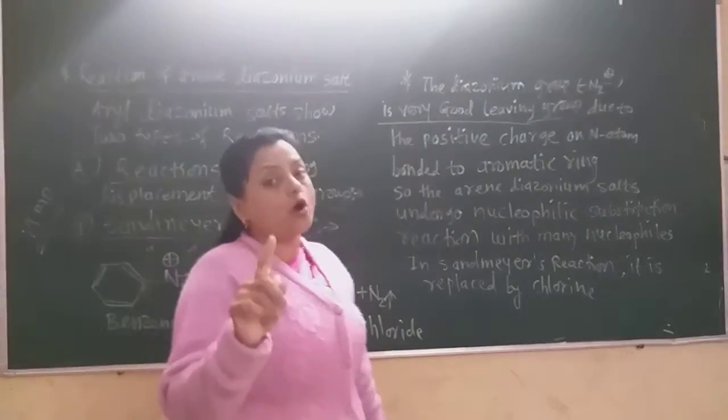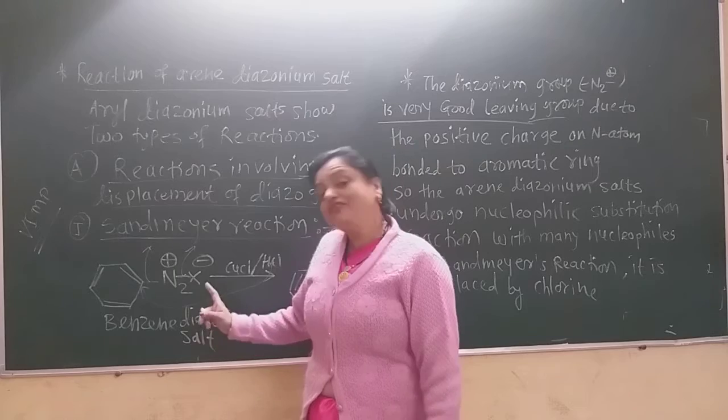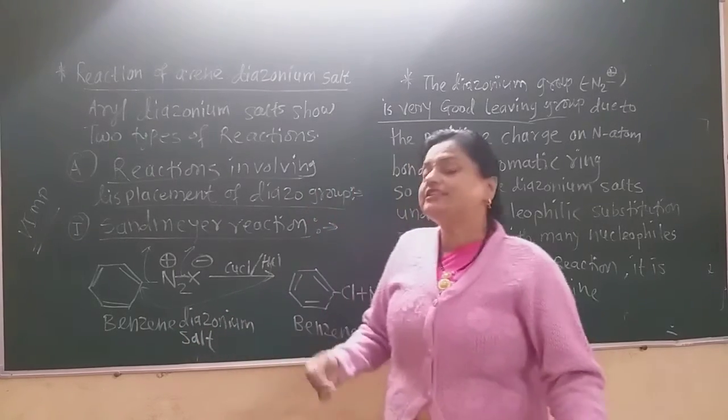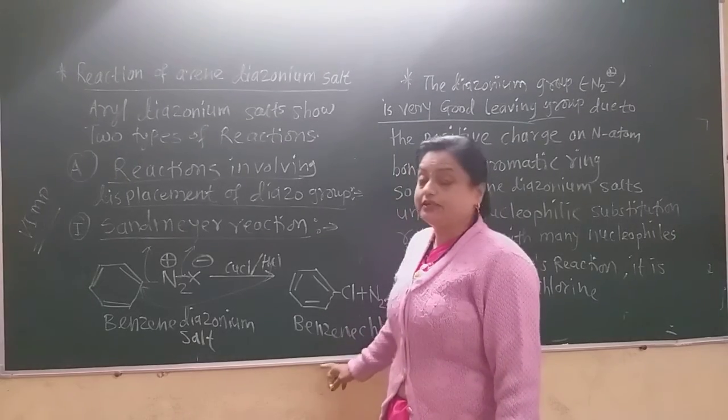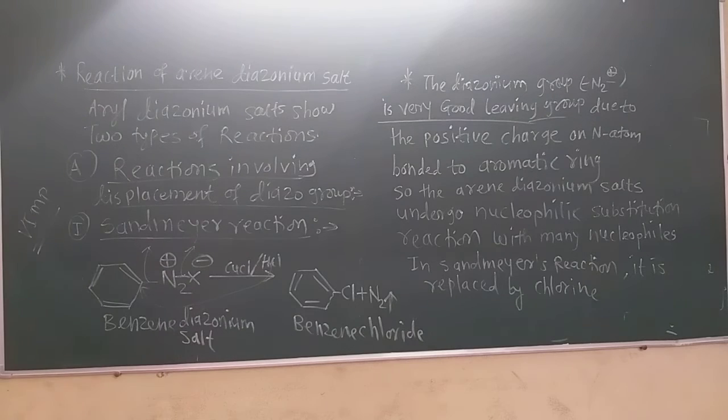Remember the reagents copper chloride and HCl are required for the Sandmeyer reaction, and which is the reactant? Benzene diazonium salt is the reactant, and what is the product? Benzene chloride is the product. This is the very famous reaction called Sandmeyer's reaction.